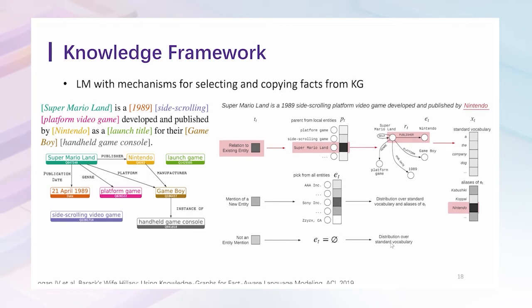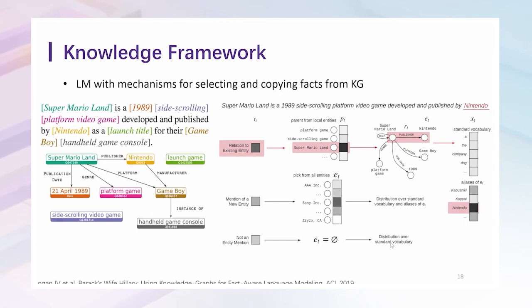Another example of knowledge framework is KGLM. It modifies the process of language models with external factual knowledge. The work first conducts entity linking and maintains a localized knowledge graph containing facts that are possibly mentioned in the sentence. Then, KGLM will predict the next word with mechanisms for selecting and copying facts from the knowledge graph.